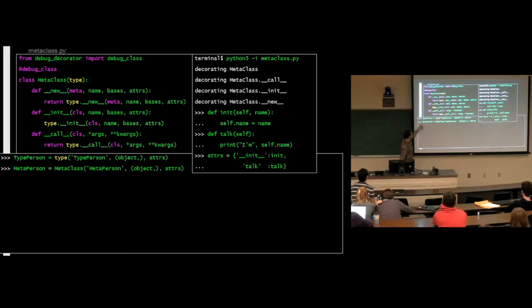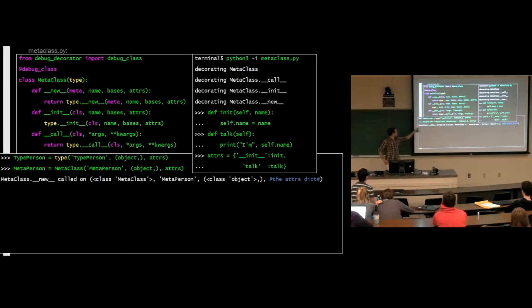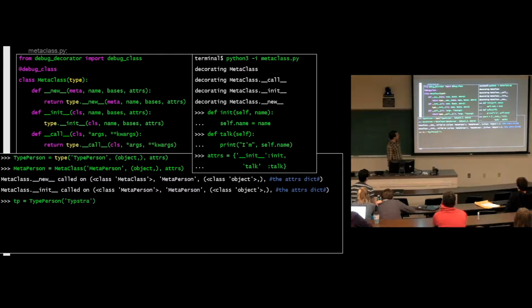Now if we make a MetaPerson with our metaclass, with the same superclass and attributes, we see that our metaclass new was called. This makes sense because we just made an instance of our metaclass. And whenever you instantiate a class, new is called first. So we get new, and then we get init. And then that's it. Call was not called. New and init were called because we created an instance of the metaclass. We had to call the constructor, which is new and init combined. So now we have two types, TypePerson and MetaPerson.